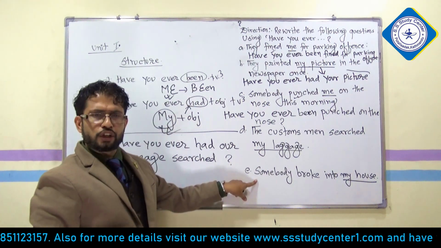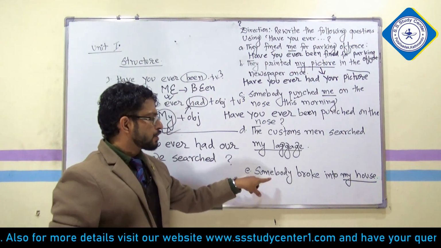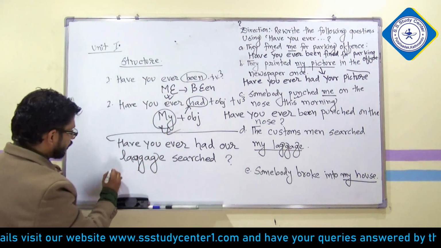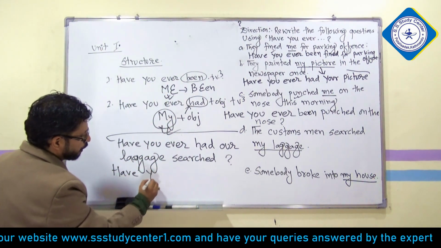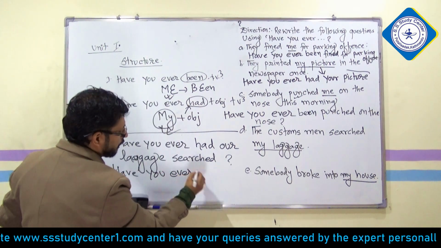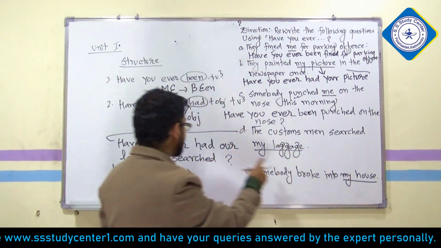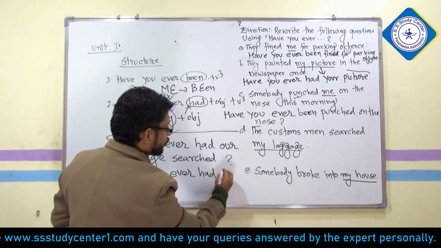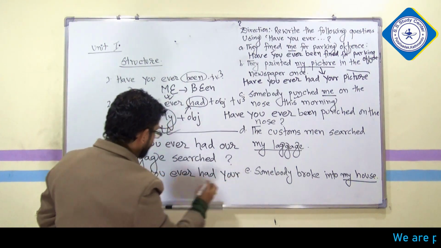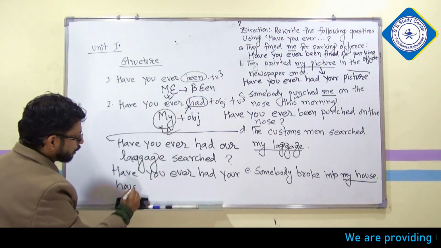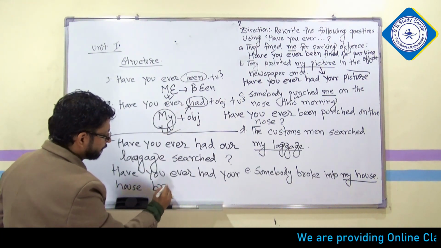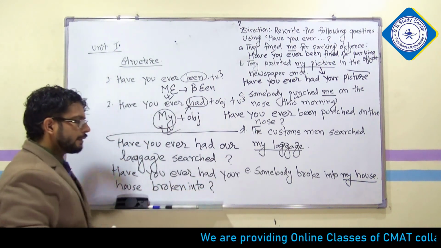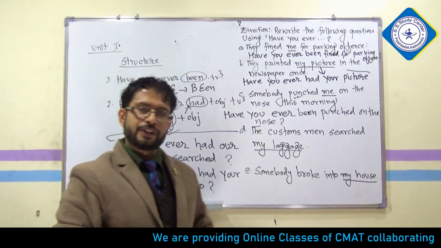Now for this also we are going to apply the same structure. Somebody broke into my house. Now how do we write? We write the same way. Have you ever? After that, my is there, so we are going with had. Have you ever had your house? My house turns into your house. Your house broken into. Have you ever had your house broken into?